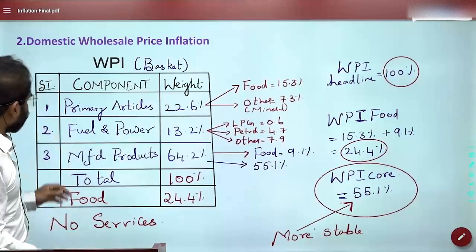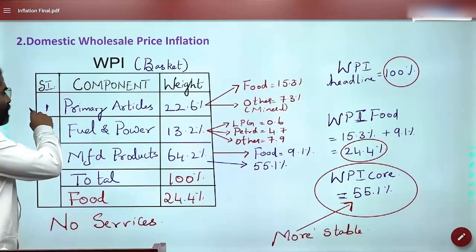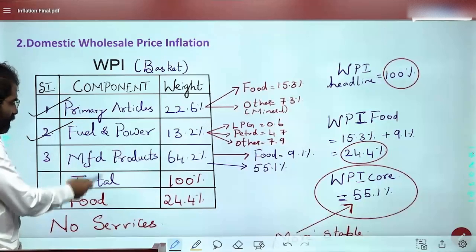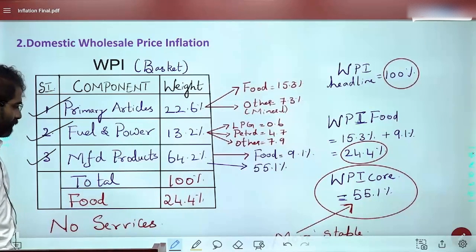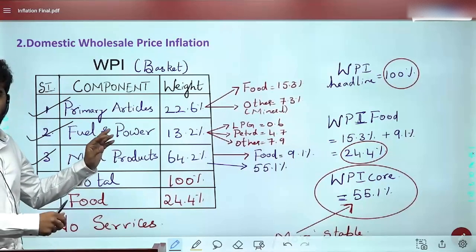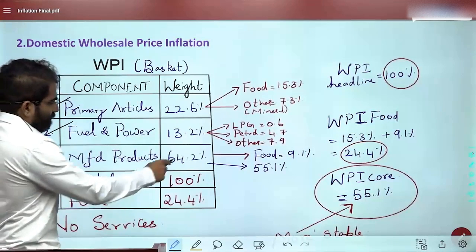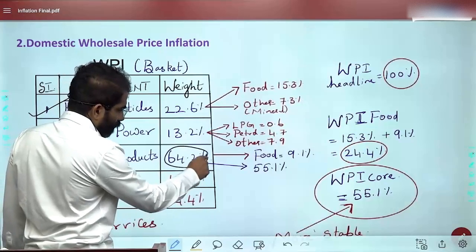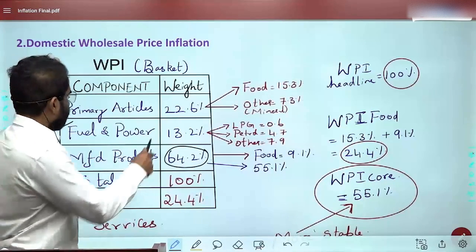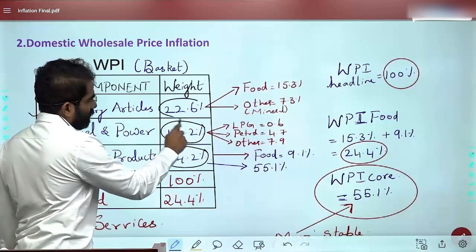Now here, make an observation. In this basket of WPI, I have put three areas: primary articles, fuel and power, and manufacturing products. Is it visible? Now, if you observe the weightages, manufacturing has a weightage of 64.2. Fuel and power is 13.2, and primary articles 22.6.